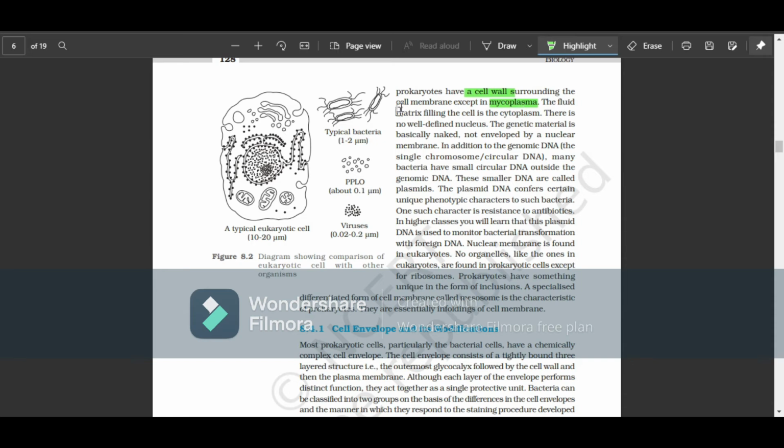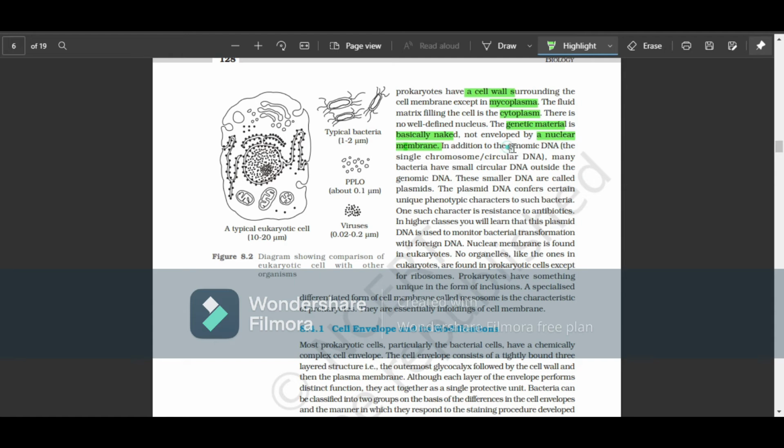Okay. The fluid matrix filling the cell is the cytoplasm, right? What is the main arena of all the cellular activities? It is also the cytoplasm. There is no well defined nucleus. The genetic material is basically naked, not enveloped by a nuclear membrane. There's no nuclear membrane, right?